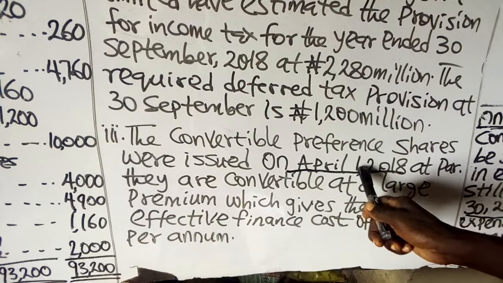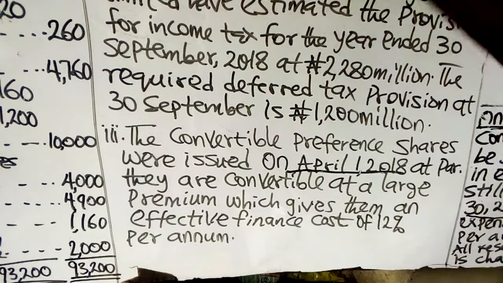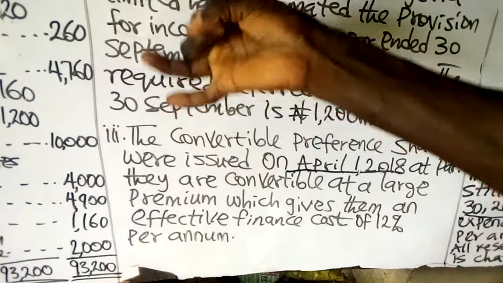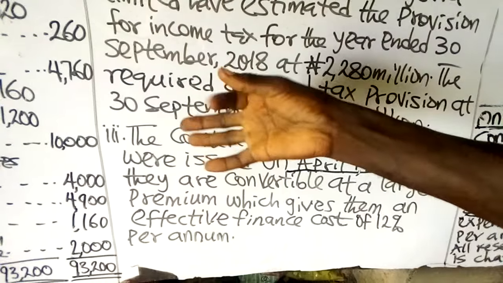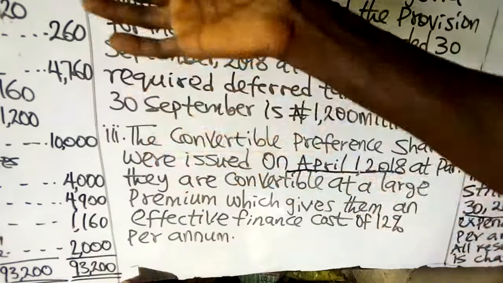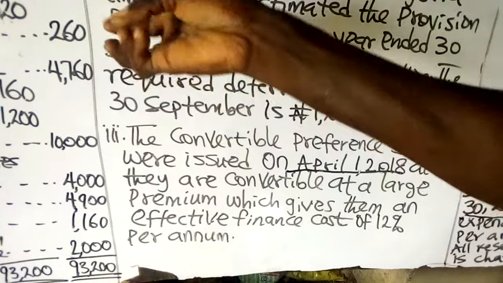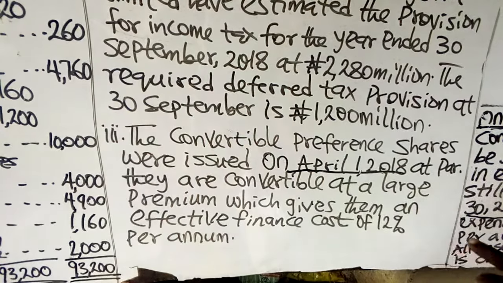If you count from April 1st, 2018 to the end of the year, which is September 30, how many months is that? We have April, May, June, July, August, that is 5 months, then September, that is 6 months. That means from the date of issue of the preference shares to the end of the reporting period is just a period of 6 months.